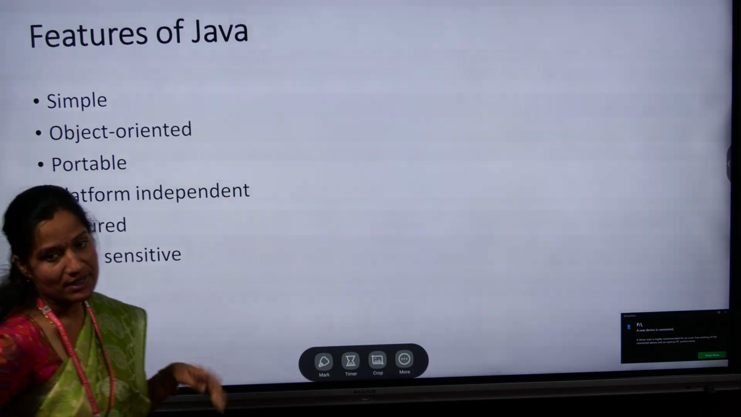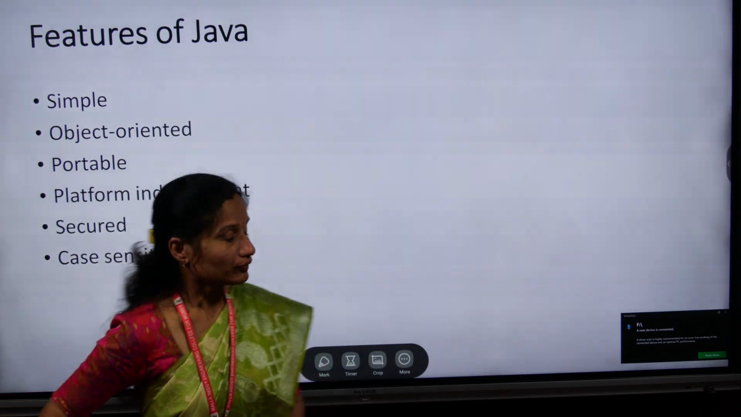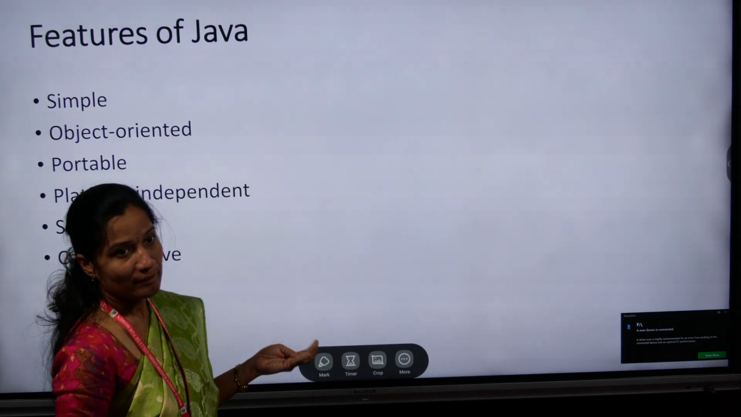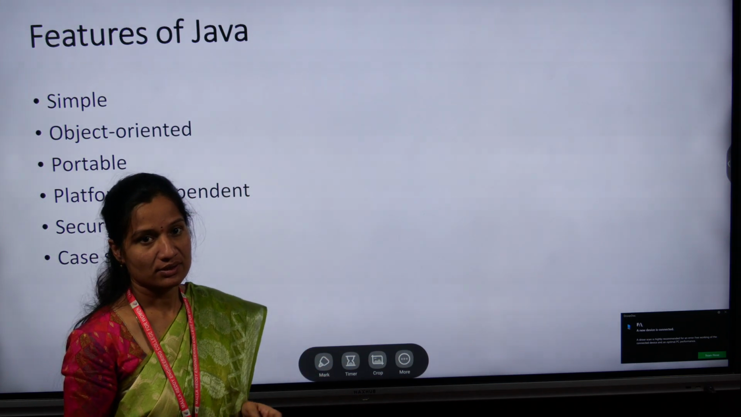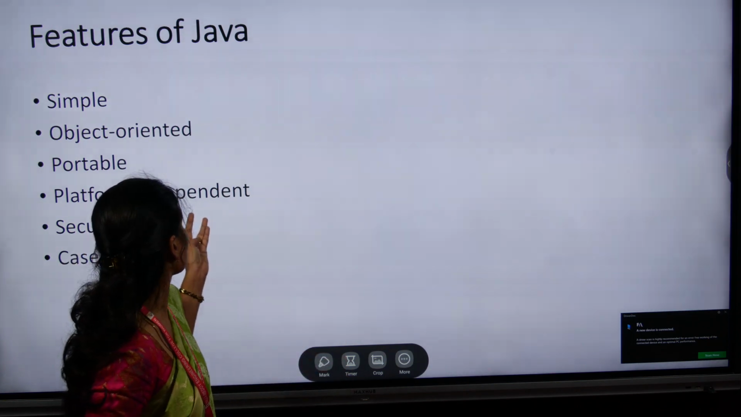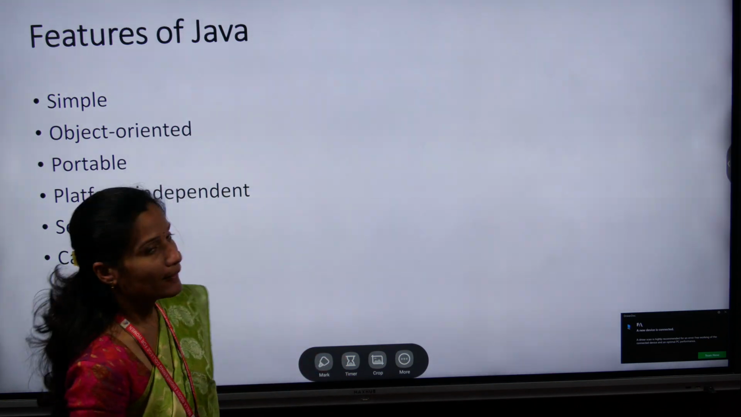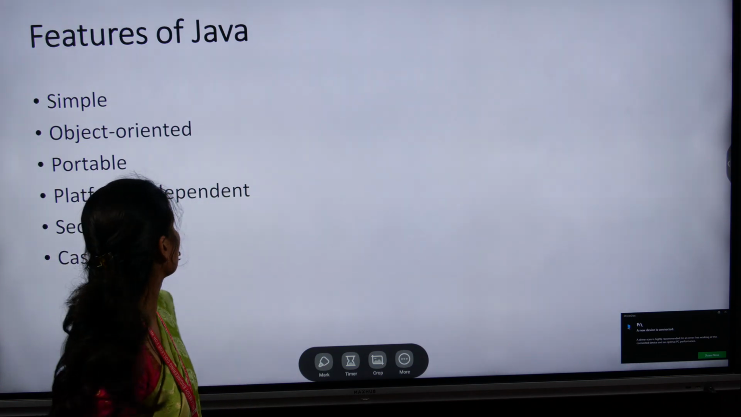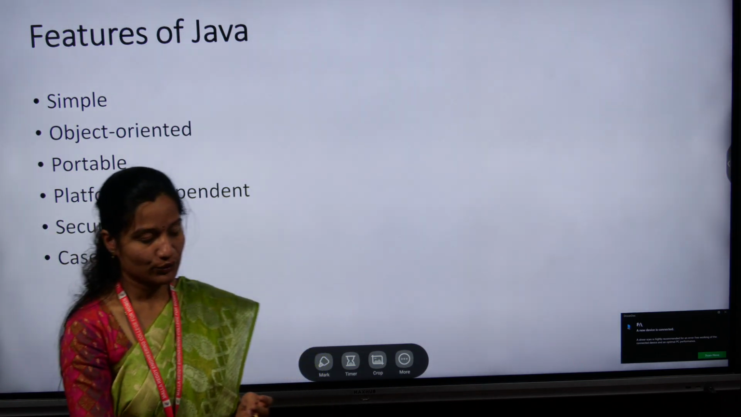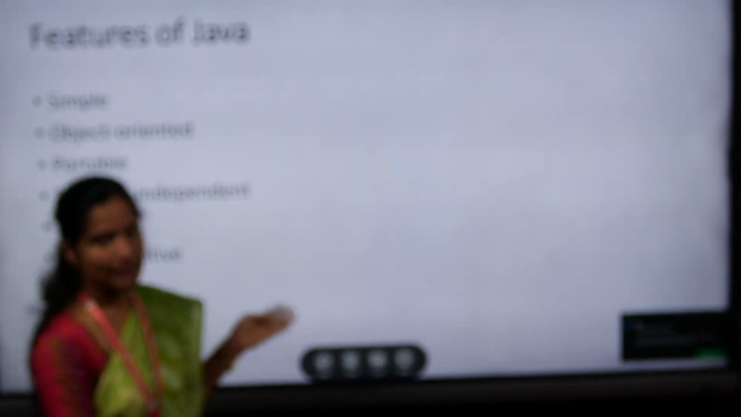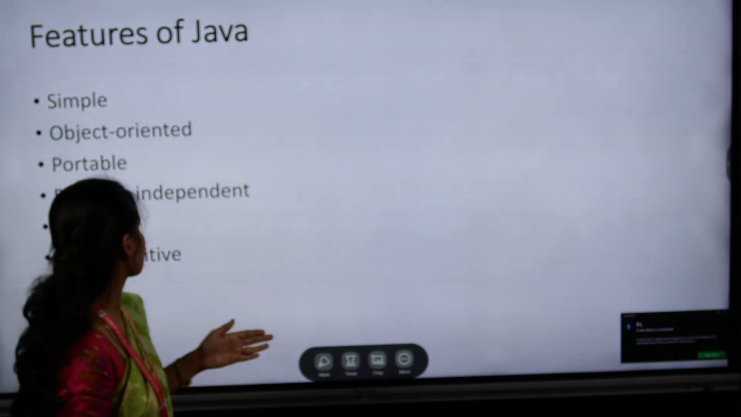The other feature is object oriented. Object oriented means Java mainly uses classes and objects. That is why Java is object oriented. Next is portable. Java is a very portable language. Why? Because if you write the code in one system, it can easily move to another system.